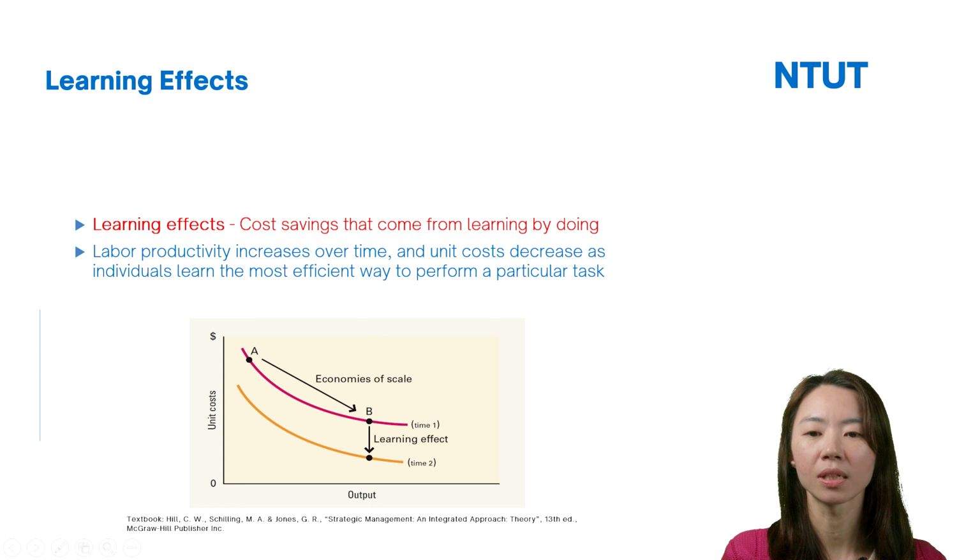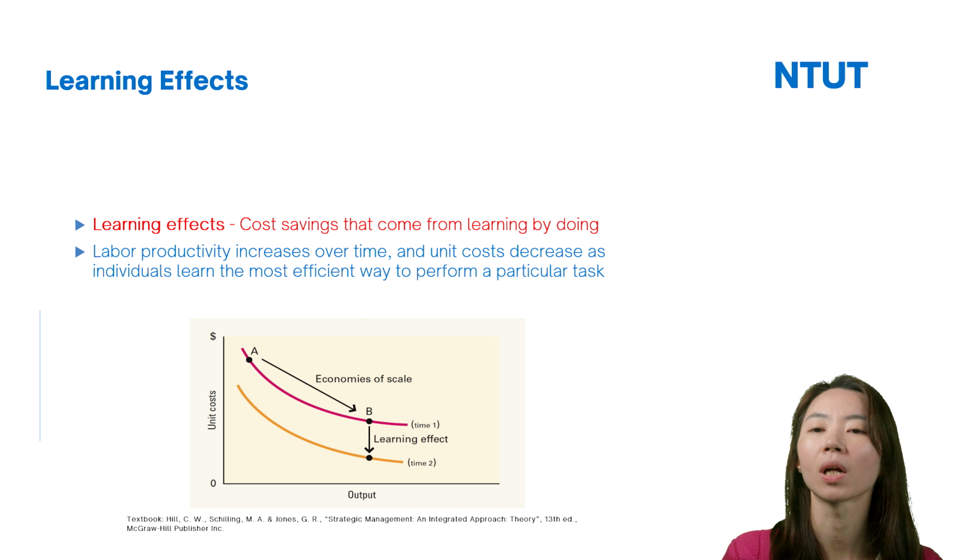From the red line to the yellow line, we call it the learning effect. At any point on the yellow line, the unit cost is lower than on the red line. So we call this the learning effect, the cost savings that come from learning by doing, trial and error.